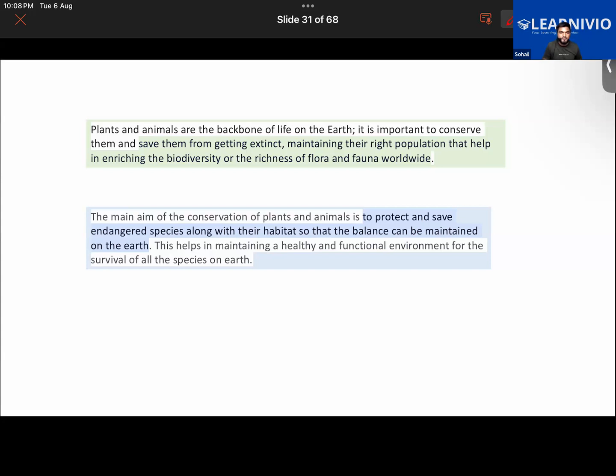You guys think about this. Will our ecosystem be disturbed if all ants were to just die? There were to be no ants on the earth. First of all, both of you turn your cameras on in the class. Make yourself visible. Let me know that you are there in the class.